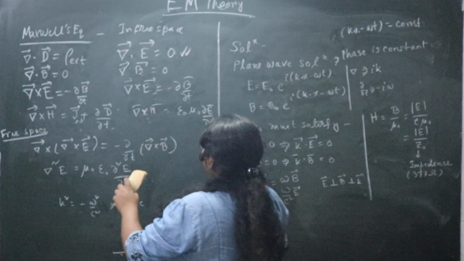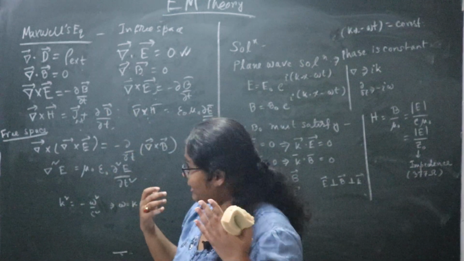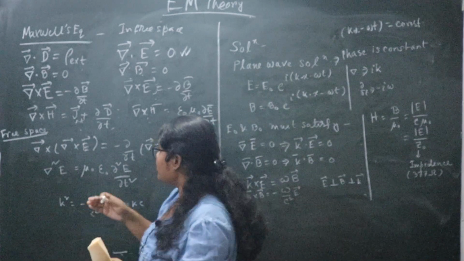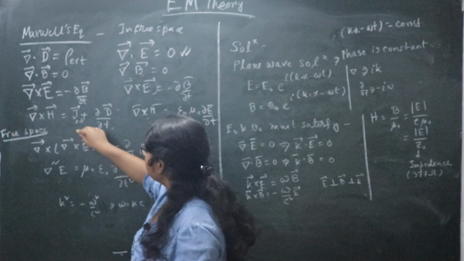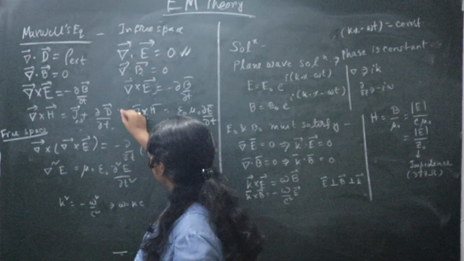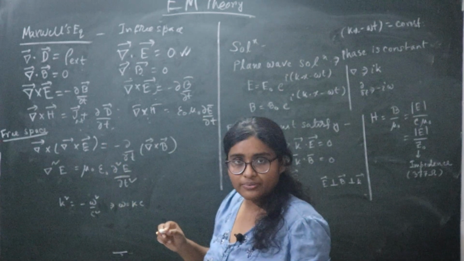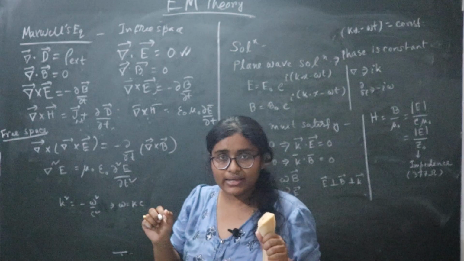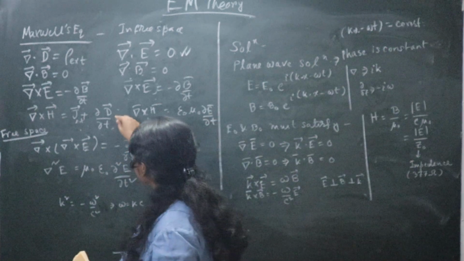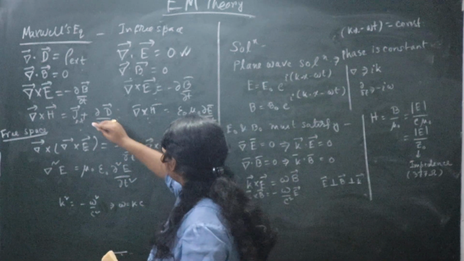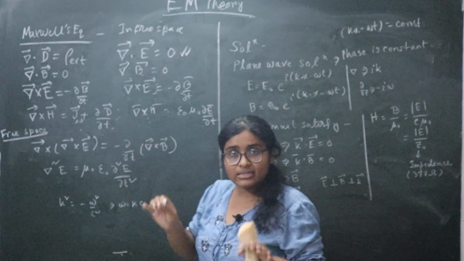Now the very basic equation of Maxwell comes from Maxwell's modification of Ampere's law, because earlier in Ampere's law the equation was del cross H equals J external. There was no term like del D by del T. Now this term is known as displacement current. So you have to know about it. Why is the displacement current so important in EM theory? Because if you don't include the displacement current, you miss that the rate of change of electric field generates a magnetic field, and this was not known until Maxwell discovered it.